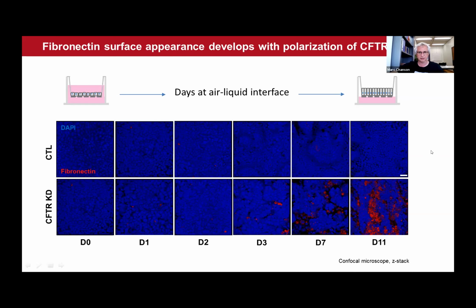We followed fibronectin deposition at the cell surface as a function of time at the air liquid interface. As you can see, you cannot see much because nothing happens in control cells. However, when CFTR is knocked down, we can detect the appearance of fibronectin from day 3 on.